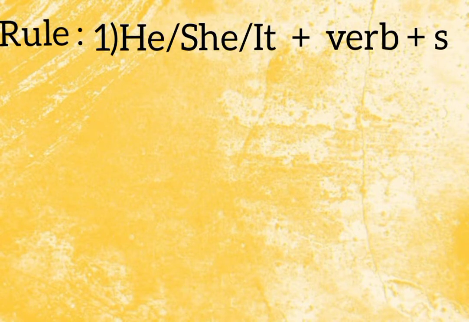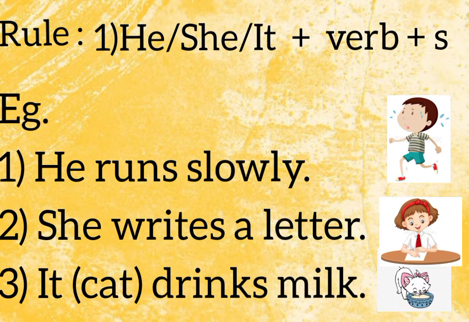Now let us see how to write verbs in simple present tense. First rule: whenever we are using he, she, it with a verb, we have to add s. First example, he runs slowly. Second, she writes a letter. Third, it drinks milk. It means here the cat.